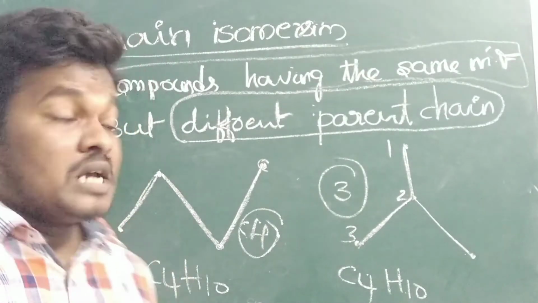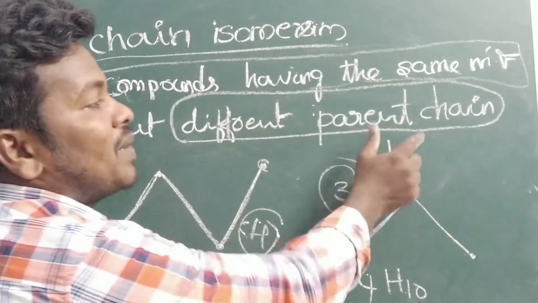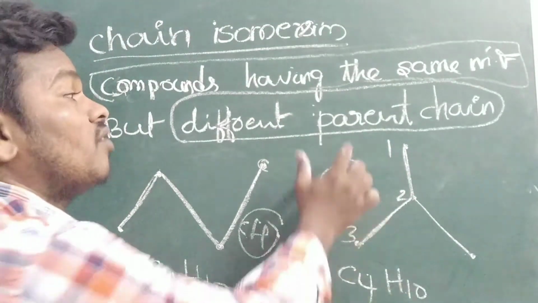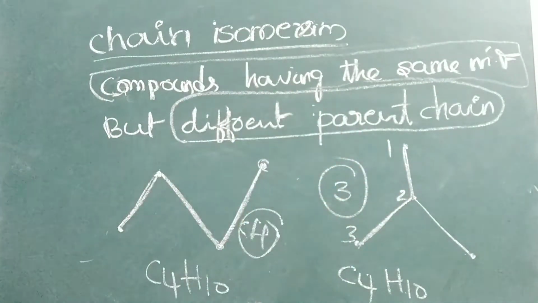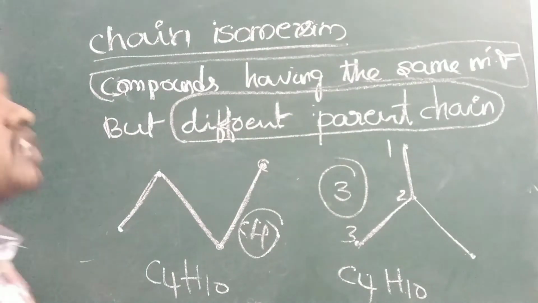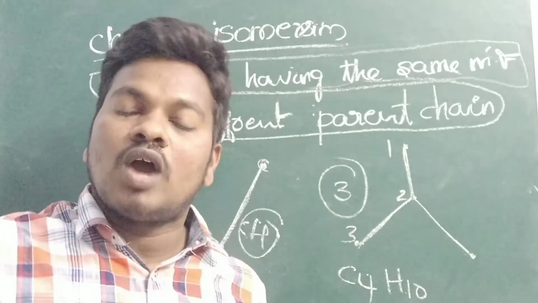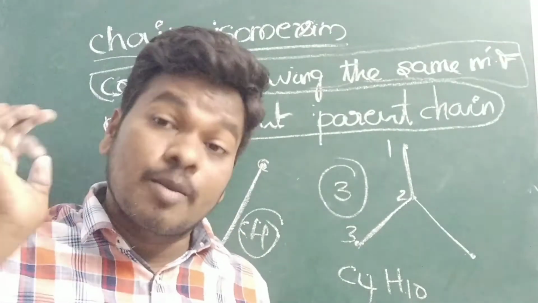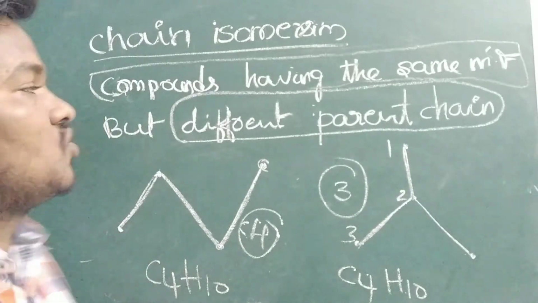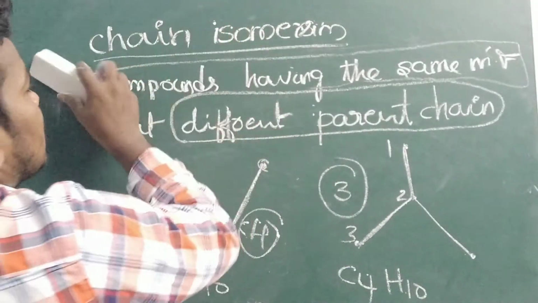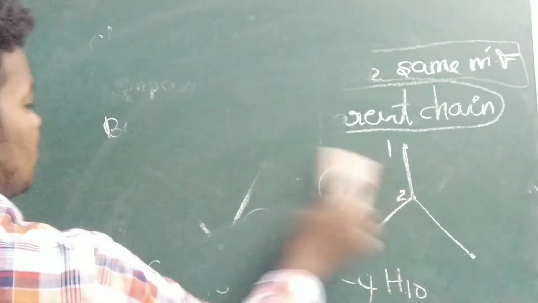So that means the difference came in the parent chain. You can write different parent chains. So that's why this is called chain isomerism. The chain is different, the parent chain is different. Always remember, the longest chain or principal chain, the parent chain, is different. So next, after chain isomerism, we can see a very easy one, positional